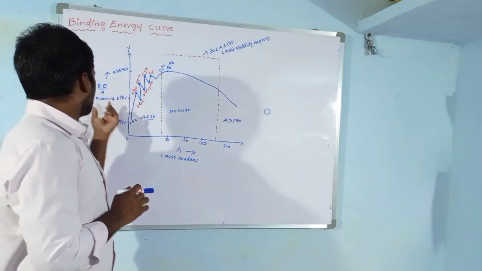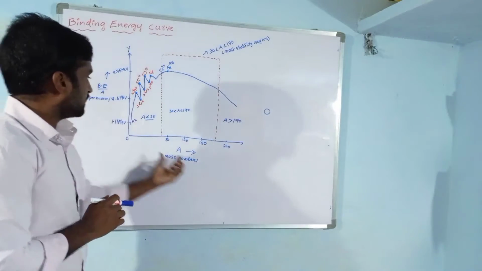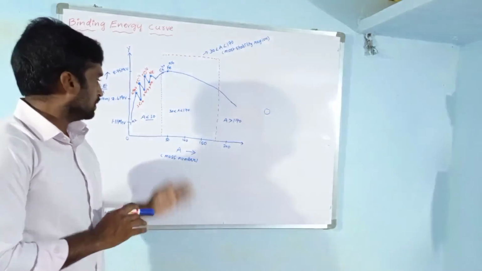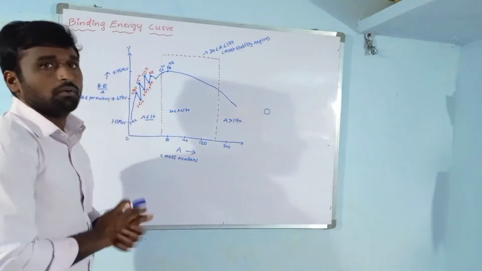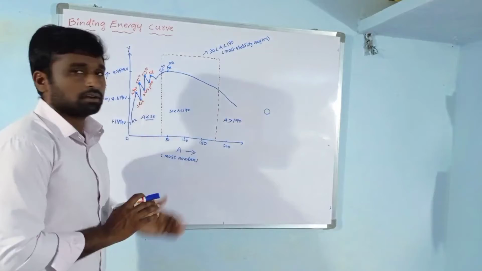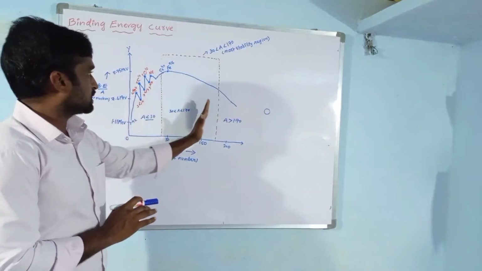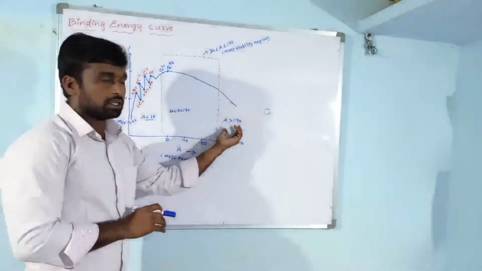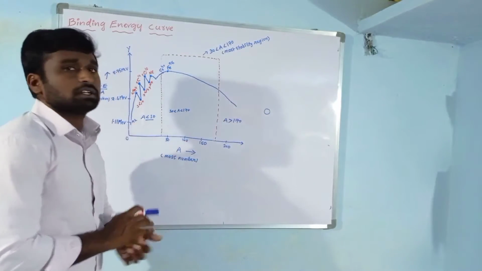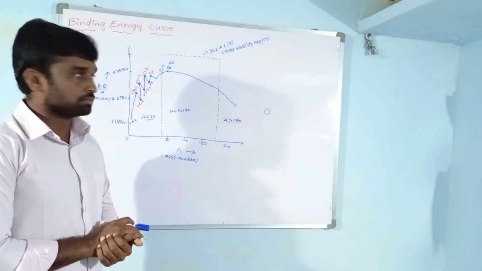This curve is between binding energy per nucleon and mass number. Mass number is along the x-axis, binding energy per nucleon is along the y-axis. So this is a graph. We can divide this graph into three regions: this is an instability region, this is the stability region, and this is also an instability region.